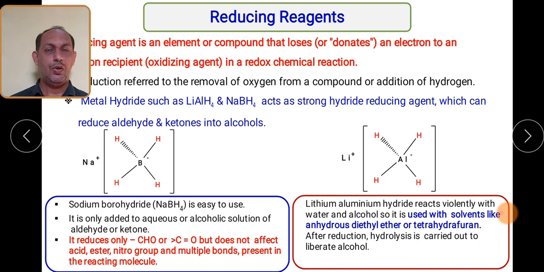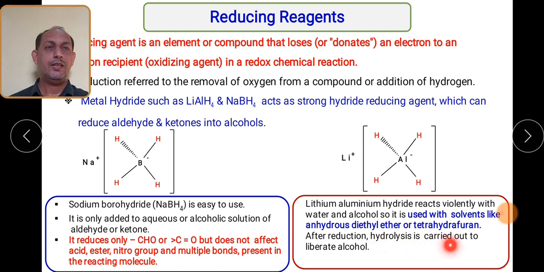So when we want to use lithium aluminum hydride, we have to use anhydrous solvents such as diethyl ether or THF, that is tetrahydrofuran, because it reacts very violently with water. So we have to use such anhydrous solvents when we want to use it.